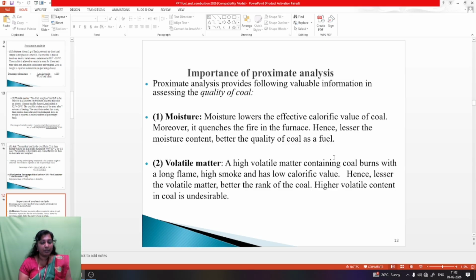First one, moisture. Moisture lowers the effective calorific value of coal, and moreover it quenches the fire in the furnace. Hence, the lesser the moisture content, the better the quality of coal as a fuel. Moisture content is less means the quality of coal is best. Then volatile matter. A coal containing high volatile matter burns with a long flame, high smoke and low calorific value. Hence, the lesser the volatile matter, the better the rank of the coal. Higher volatile content in coal is undesirable.